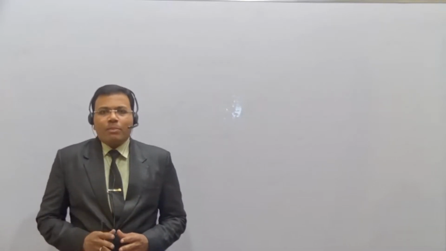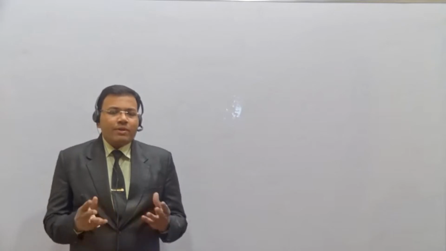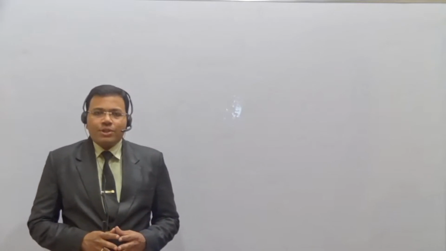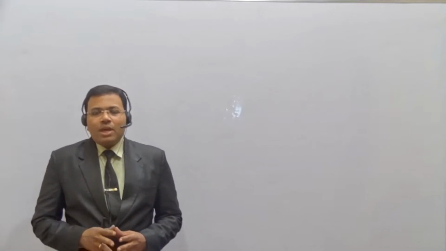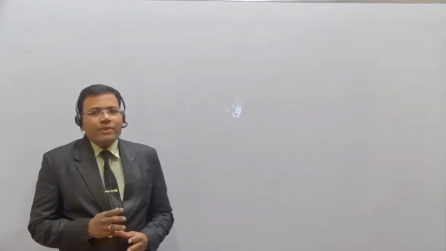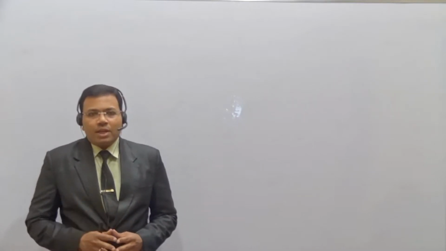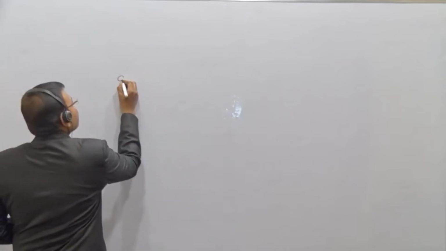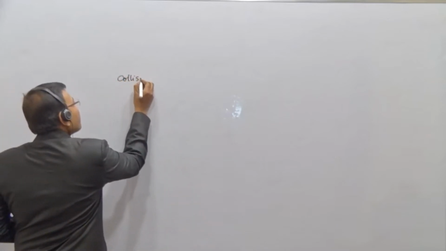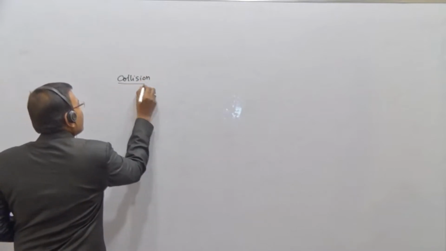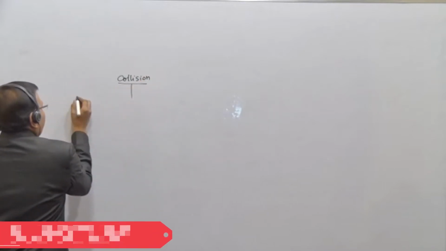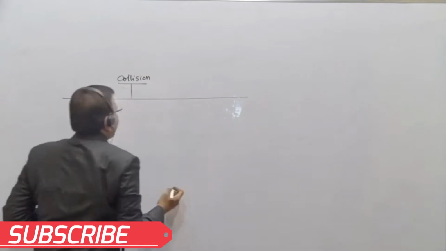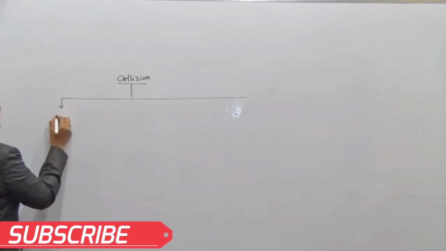So let us see one by one when we say the collision is an elastic collision, when we say the collision is an inelastic collision, and when we say the collision is perfectly inelastic collision. So this collision, the first one, we have elastic collision.